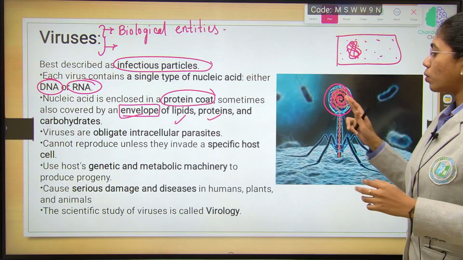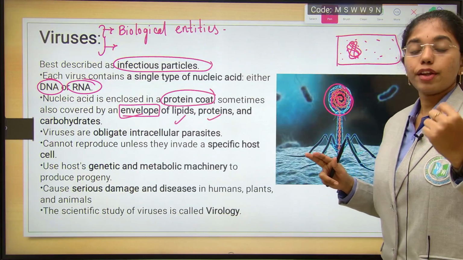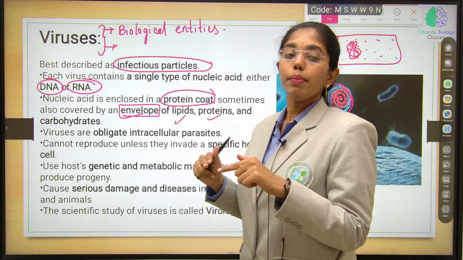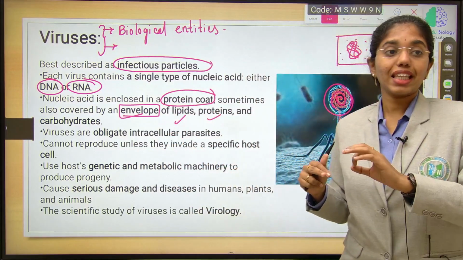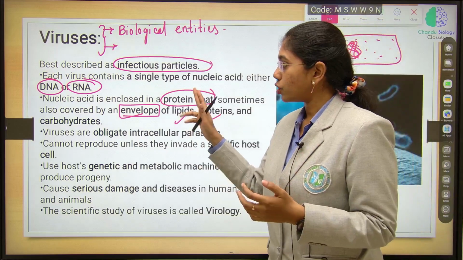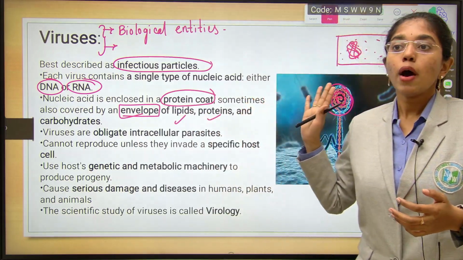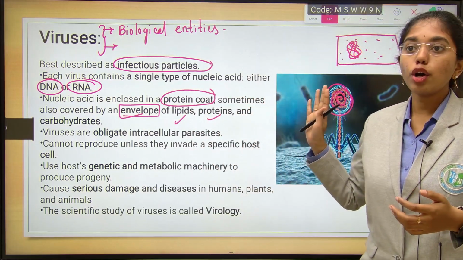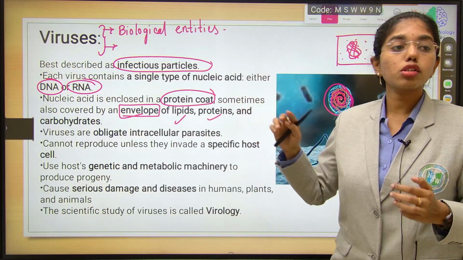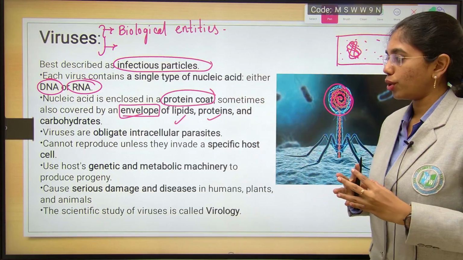The nucleic acid can be either DNA or RNA. It can be single stranded or double stranded. That will be encoded by a protein coat, but there is no cytoplasm inside the virus. So we will address them as infectious agents or nucleoprotein particles. A few of the viruses will also have an envelope over the protein coat.